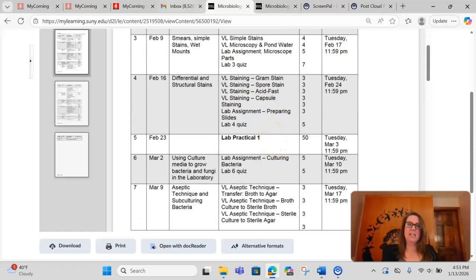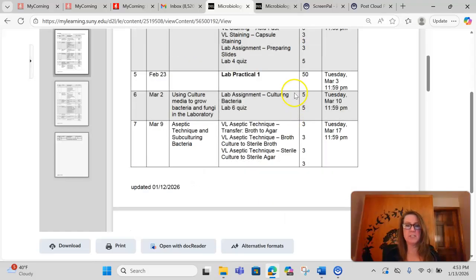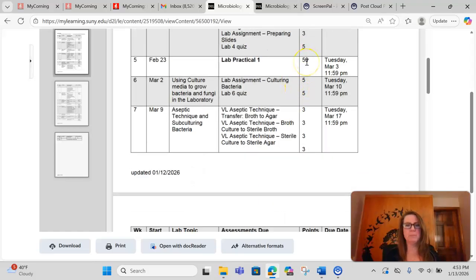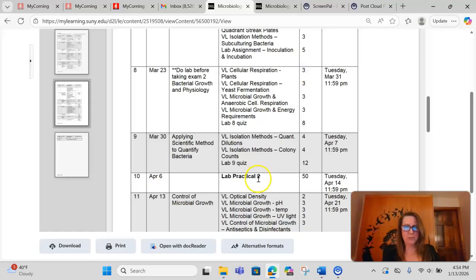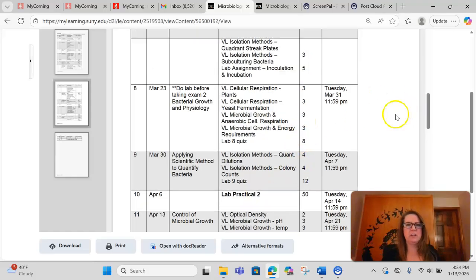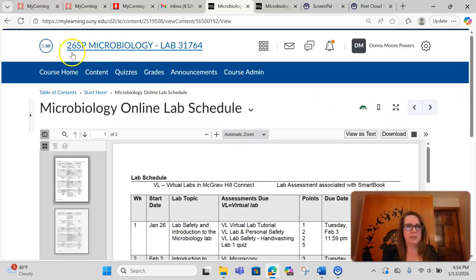And then I did want to point out to you that there is a lab study guide. So hold that thought and take a look. You have 2 lab practicals, so not too bad. Don't miss the lab practical, 50 points. And then I will give you some pointers as we get closer how to study for these lab practicals. We do not have a final exam in the lab. Woohoo! Good for you, good for me. There's enough going on at the end of the semester. So let's go back to course home.